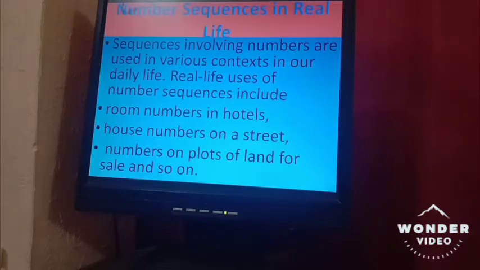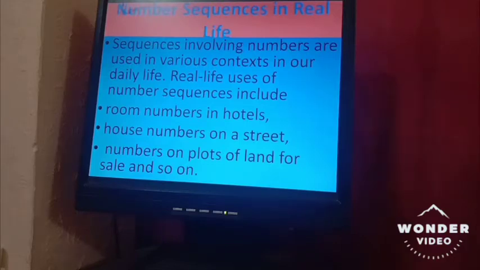If you have ever visited any hotel and reserved a room there, you can notice that on each room there are numbers placed. That is according to the sequence. Room number 1, room number 2, room number 3, 201, 202, 203, 211 to 220, 221 to 230. So these are the number sequences in hotel rooms, if you have noticed.